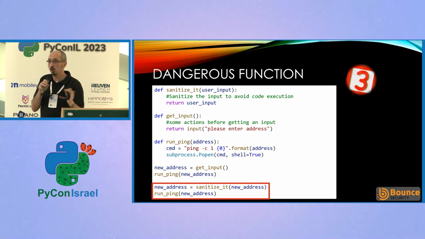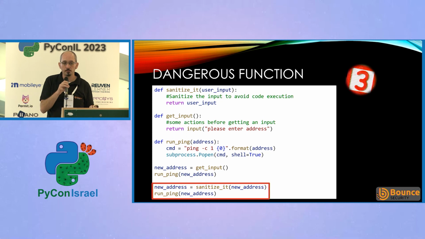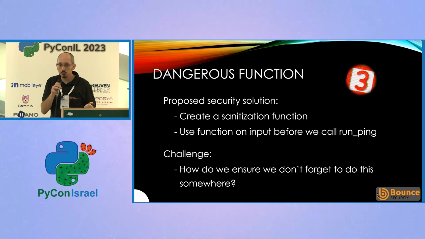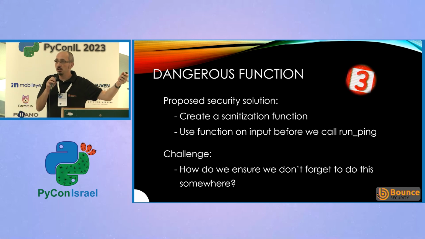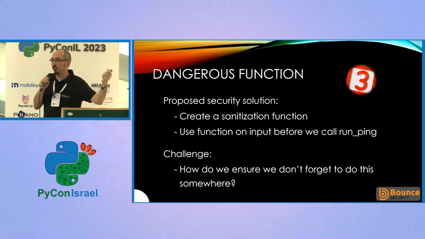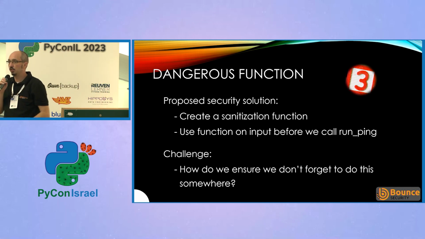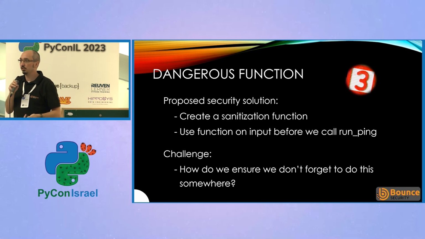So now we know we're protected against dangerous input. Now we know that input isn't going to ruin our day. So we've got the solution. We've got a sanitization function. We need to run this every time we run ping. But again, what happens if someone else uses run ping somewhere else? What happens if they forget that guideline they have to apply that sanitization? We know that now today, but how are we going to make sure that we don't forget to do this in the future when we use run ping somewhere else?